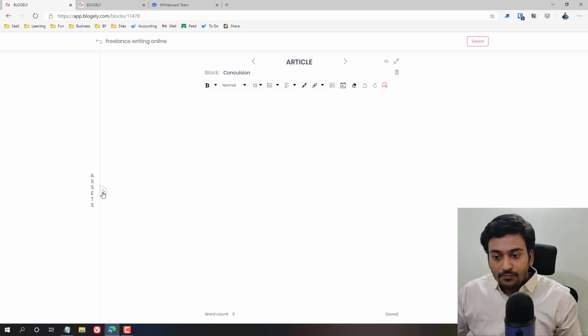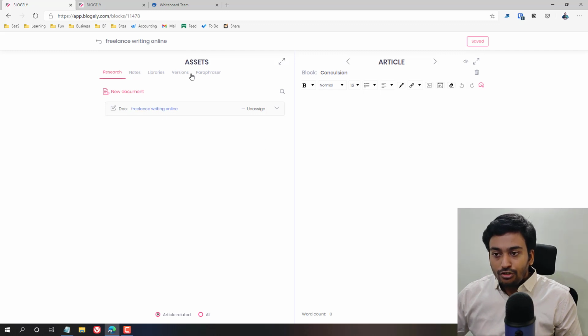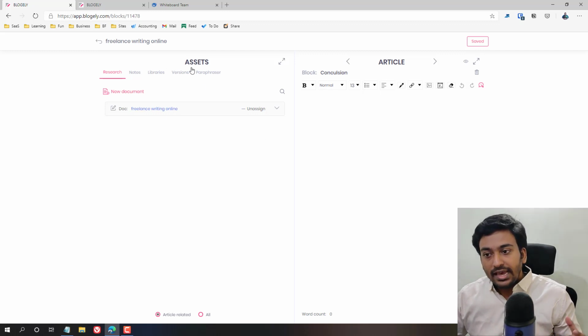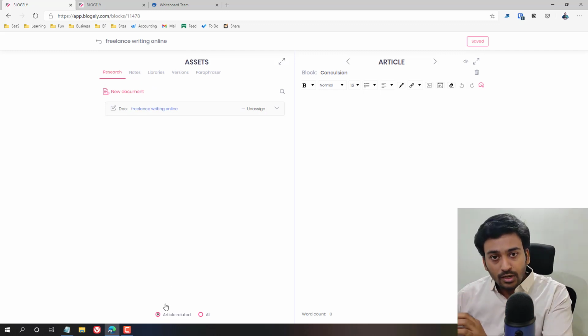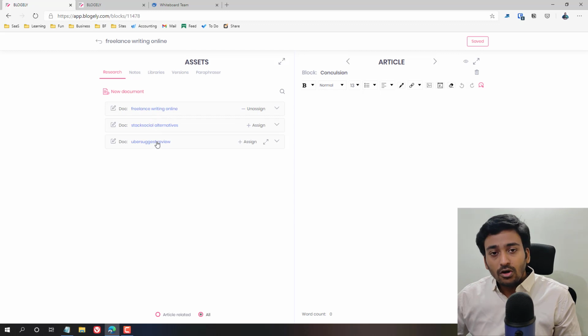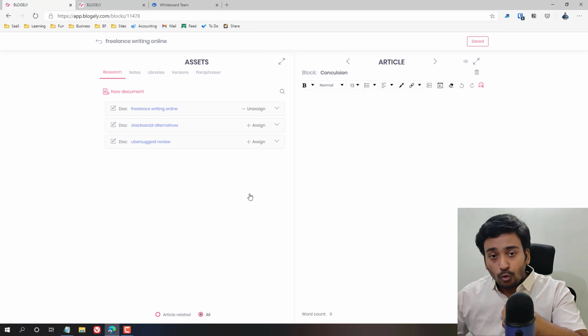Here, if I do this, it gives you a writing format showing all the assets which I gathered for this particular article, along with a few other things. You can also see that when I click on article related, it only shows the research docs, notes and library data which I have done for this particular article. If I click on all, it will show all the research docs currently available inside this entire system for my personal usage. For example, I'm writing about freelance writing.